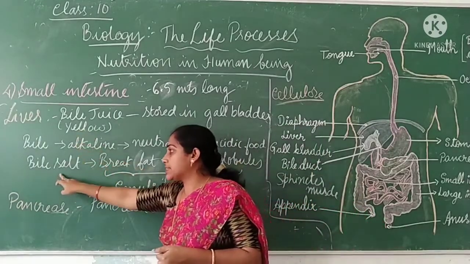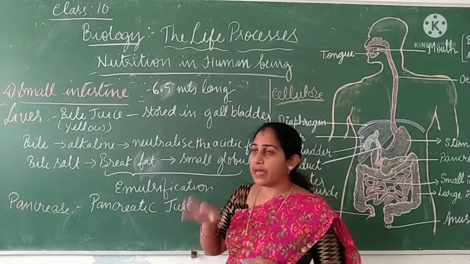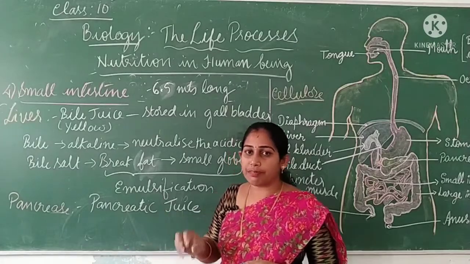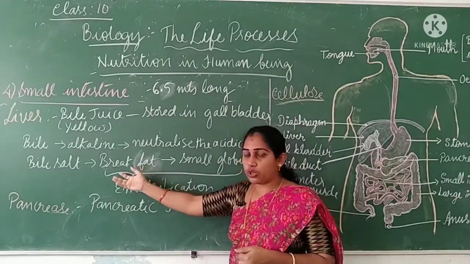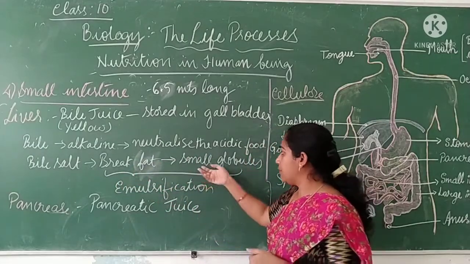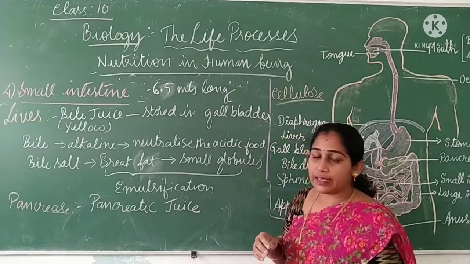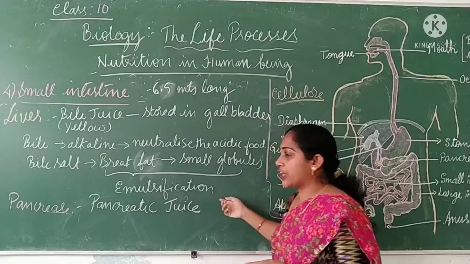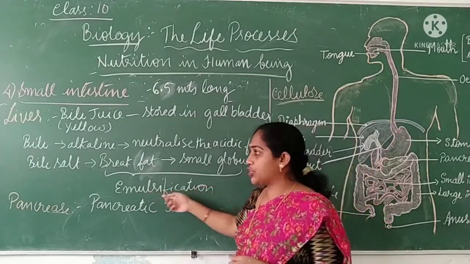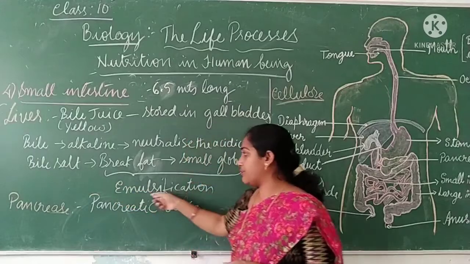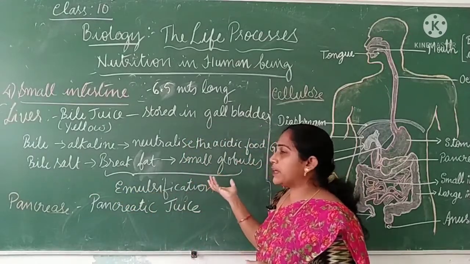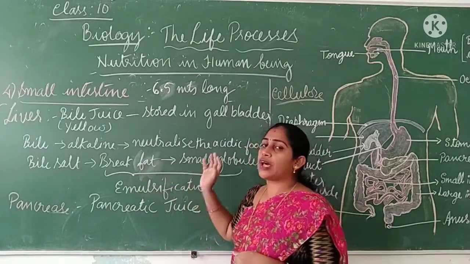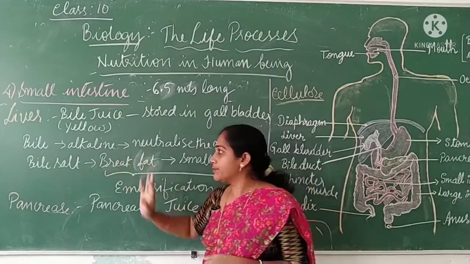Second, bile contains a salt called bile salt. The function of bile salt is to break the fat component of the food into smaller fat droplets. It will break the larger molecules of fat into smaller droplets or smaller globules of fat. That process of breaking larger molecules of fat into smaller molecules is called the emulsification process. So bile salt helps in emulsification. The smaller droplets of fat can be easily digested further. That is the function of bile.